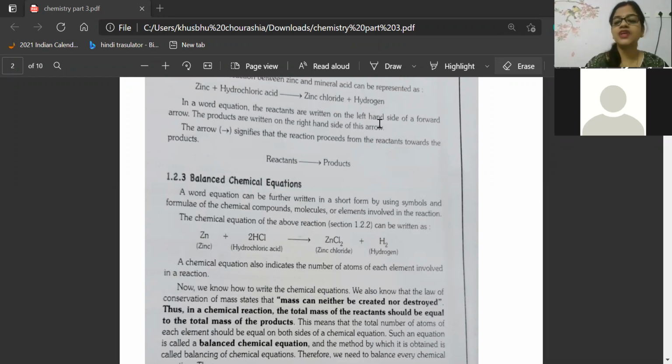Mustafa, atoms are not created, not destroyed in a chemical reaction. It's a fact, beta. Very good. So you are doing your work nicely. I'm feeling very proud. This is the correct answer, what you both have given.